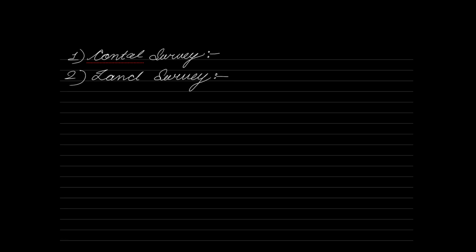Very good. They're trying to divide the land, to divide the property. So how do you divide the property? By doing surveying. If you want to establish legal boundaries within a particular property, you have to do your surveys. That survey is what we call land survey, also known by another name, cadastral survey.